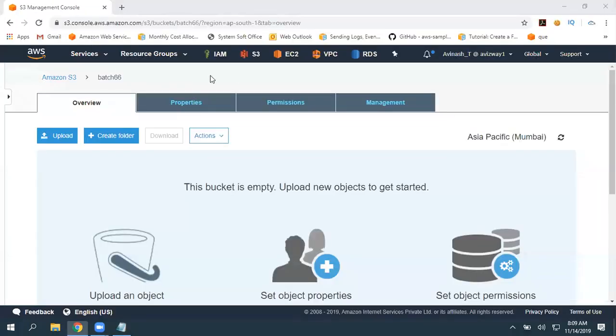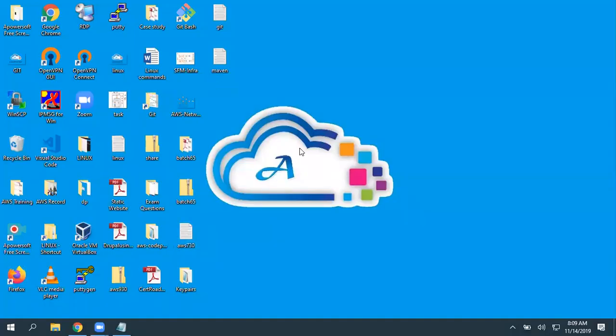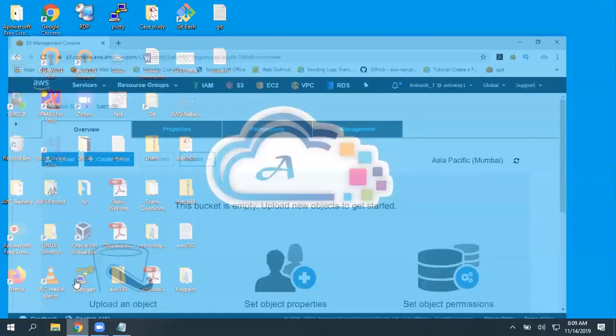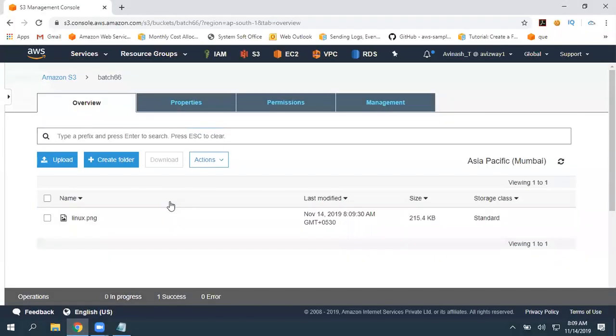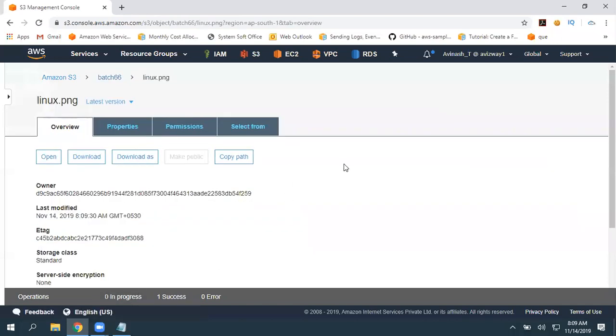Now let's upload an object. So I have an object. Let's take this image, and I'm going to upload that here. You can perform a simple drag and drop. You will get that image. Okay, so here is the image. I performed drag and drop, and see, this Make public option is not available.